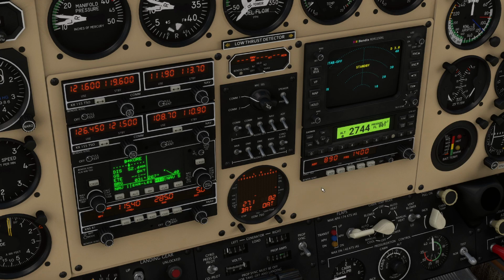Red 6-4, taxi to runway Alpha, squawk 2744, contact tower on 119.6 when ready.